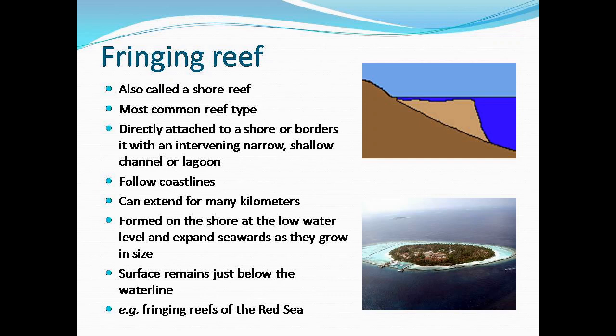They are directly attached to the shore or border it with an intervening narrow shallow channel or lagoon in which ships cannot navigate. They follow the coastline and can extend for many kilometers. These are formed on the shore at the low water level and expand towards the sea as they grow in size. Surface remains just below the water, and the most common examples are the fringing reefs of the Red Sea.